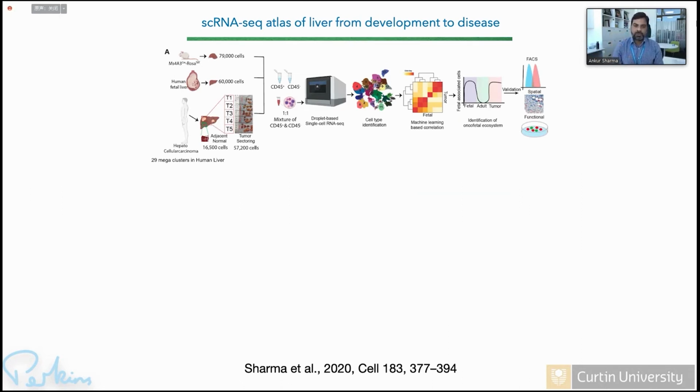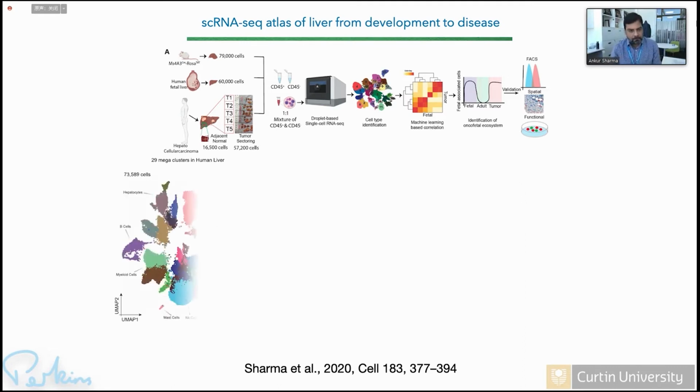So for this, we looked into human liver cancer, HCC in this case, and divided each tissue into different segments. We call it T1 to T5. So we looked at the spatial heterogeneity by doing single cell RNA-seq. We also looked into the adjacent normal tissue to see how tumor is different from an almost healthy adjacent tissue, and how these cells are similar to a growing fetal liver. So we looked into the second trimester of the human fetal liver, and we looked into cells which are present in human fetal liver at 14 week, 16 week, 18 week, and 20 week of development.